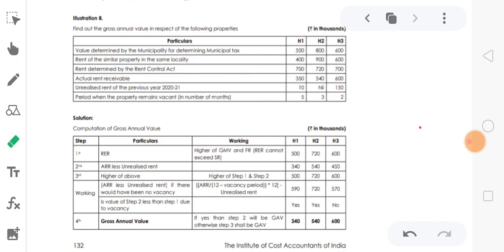So reasonable expected rent is higher than municipality tax, but not exceeding standard rent, though it can be lower than standard rent. That is the calculation: not exceeding standard rent, but can be lower. So okay. So let's repeat, let us see.